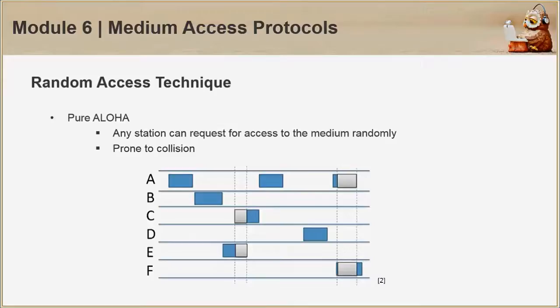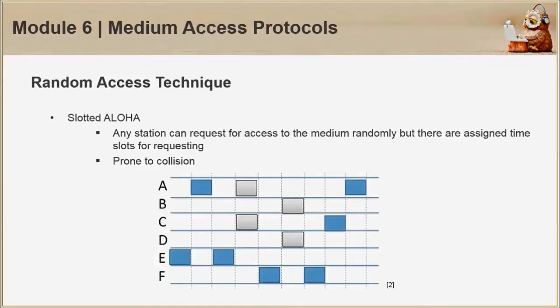In Pure Aloha, any station can request for access to the medium randomly, given that it's prone to collision. The figure here illustrates each station X that requests randomly, and for instances where they overlap, like with C and E, the signal is destroyed or lost. Thus, the more the stations, the higher the possibility for collisions.